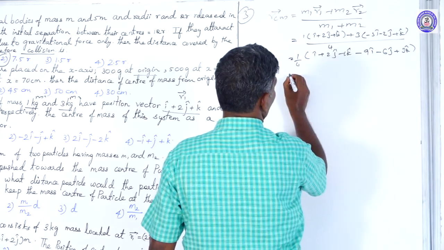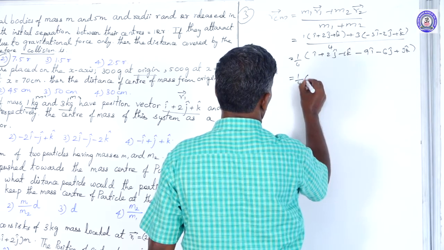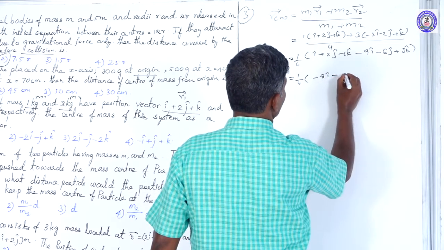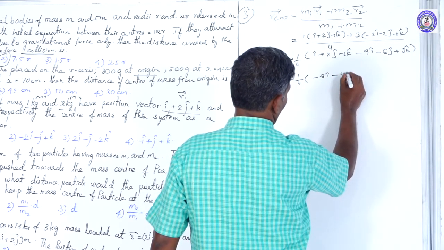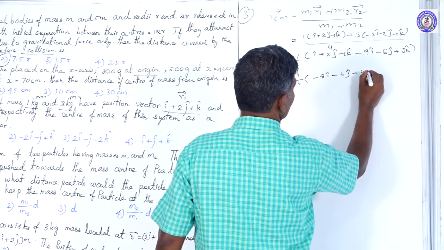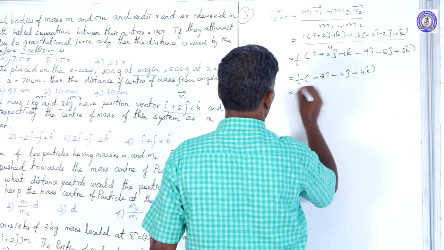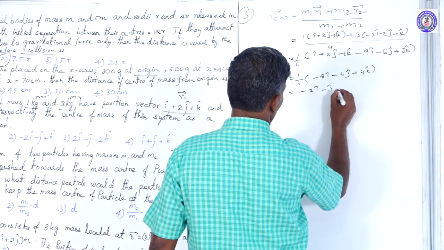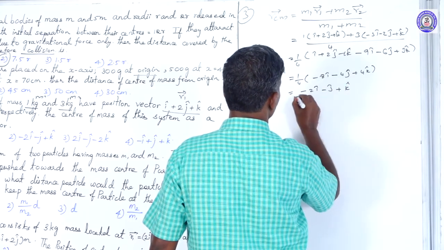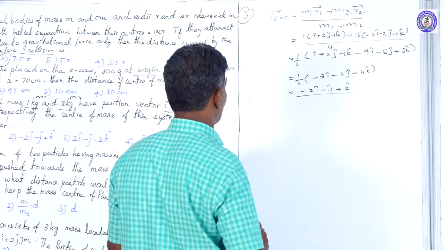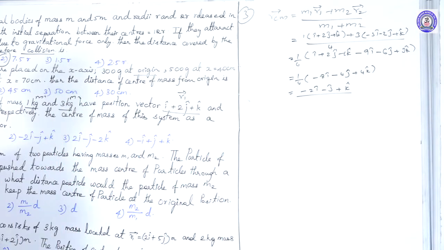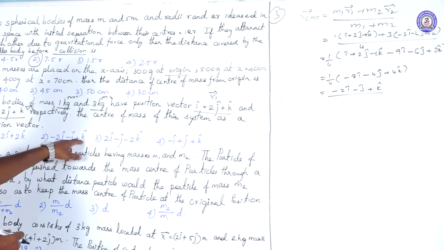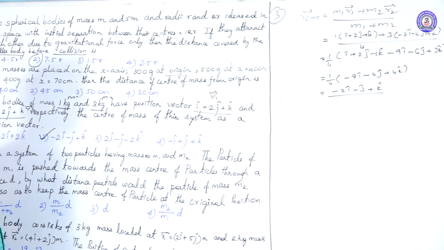We are summing the i cap, j cap and k cap, and we will get 1 by 4 of minus 8 i cap minus 4 j cap plus 4 k cap. If you take out that 4, we will get minus 2 i cap minus j cap plus k cap. That is the answer for the center of mass. So check the second option, that is minus 2 i cap minus j cap plus k cap. That is the answer for that third problem.